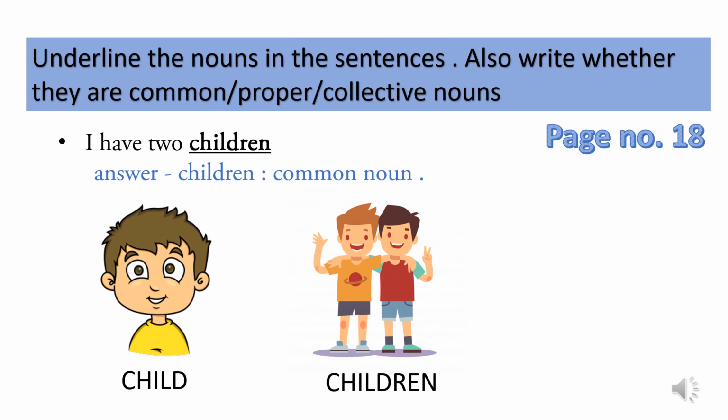Let us go to the exercise. First one, I have 2 children. In this sentence, children is a common noun. In the first picture, there is only one child. In the second picture, there are 2. So, children is a common noun. It can be any 2 persons.